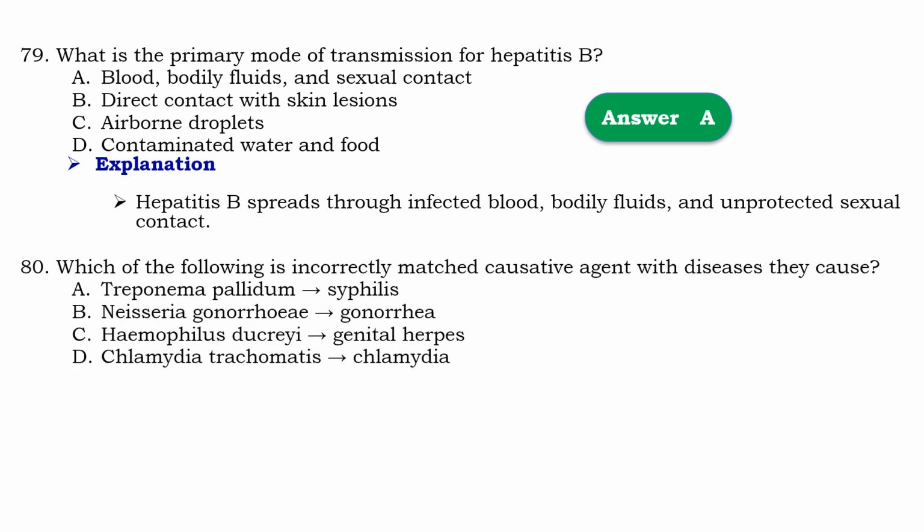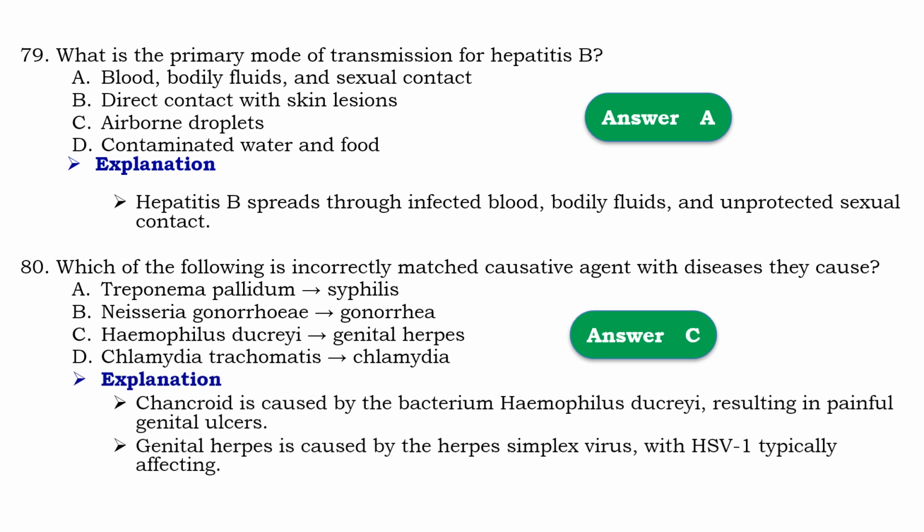Question number 80. Which of the following is incorrectly matched, causative agent with the disease they cause? So that should be C, hemophilus dysentery and genital herpes, which is incorrect. Means that chancroid is caused by the bacteria hemophilus ducreyi, resulting in painful genital ulcers, and genital herpes is caused by herpes simplex virus, with HSV1 typically affecting.